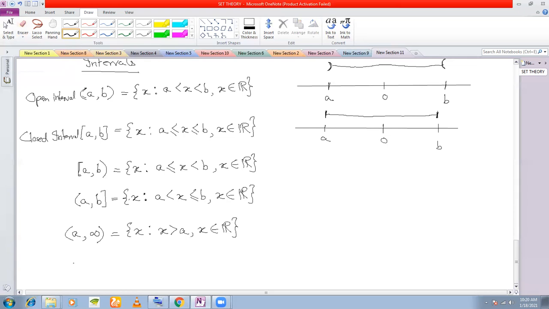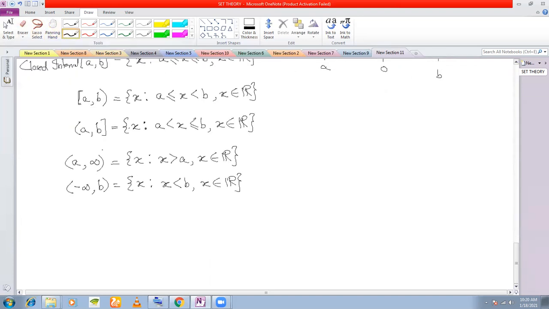Another interval can be (minus infinity, b). This can be another interval. And what does this mean? X such that x less than b. So all the numbers that are less than b are included in this interval. Okay, understood? All the real numbers that are less than b will be included in this interval. And the third kind of interval is minus infinity, sorry, minus infinity to plus infinity.